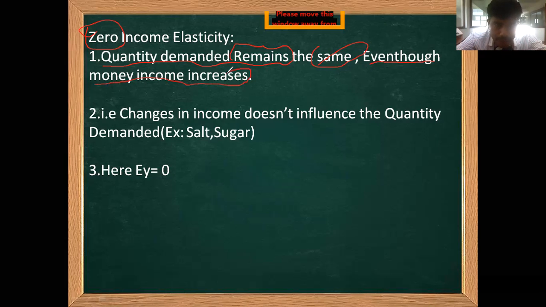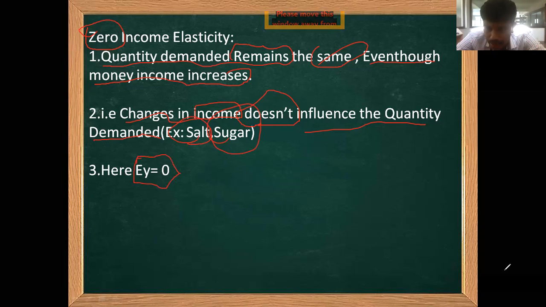Changes in income don't influence the quantity demanded, for example products like salt and sugar. So this won't change. So here EY is zero.